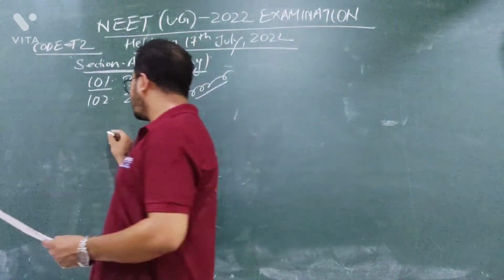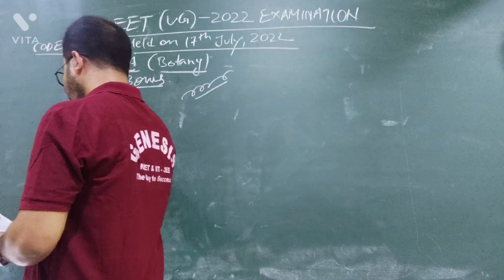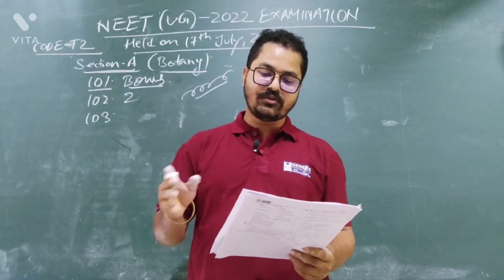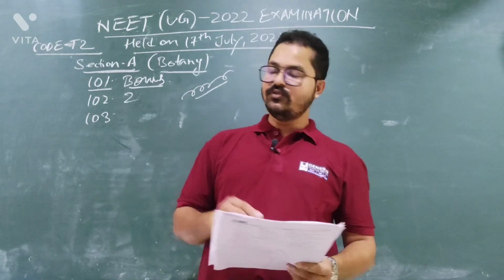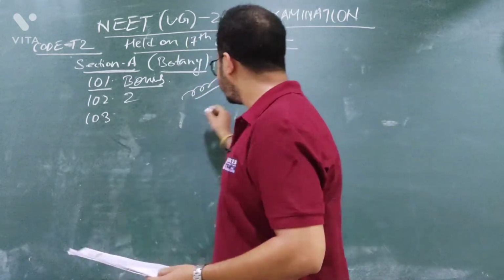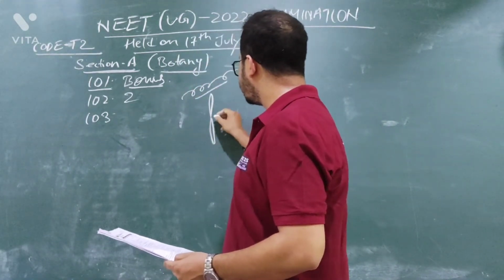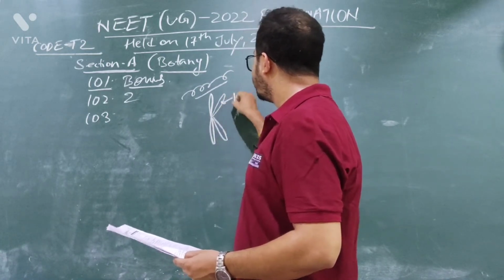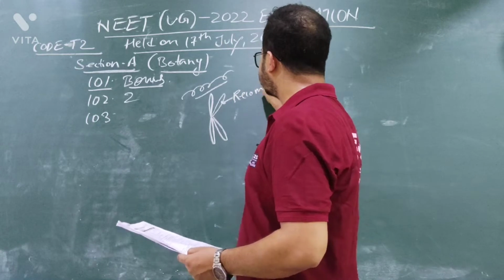Okay, let us come to question number 103. What is the question? The appearance of recombination nodules on homologous chromosomes during meiosis characterizes. You know, during crossover between the 2 chromosomes, suppose these are the chromosomes, they will develop the recombination nodules with the help of the enzyme recombinase.